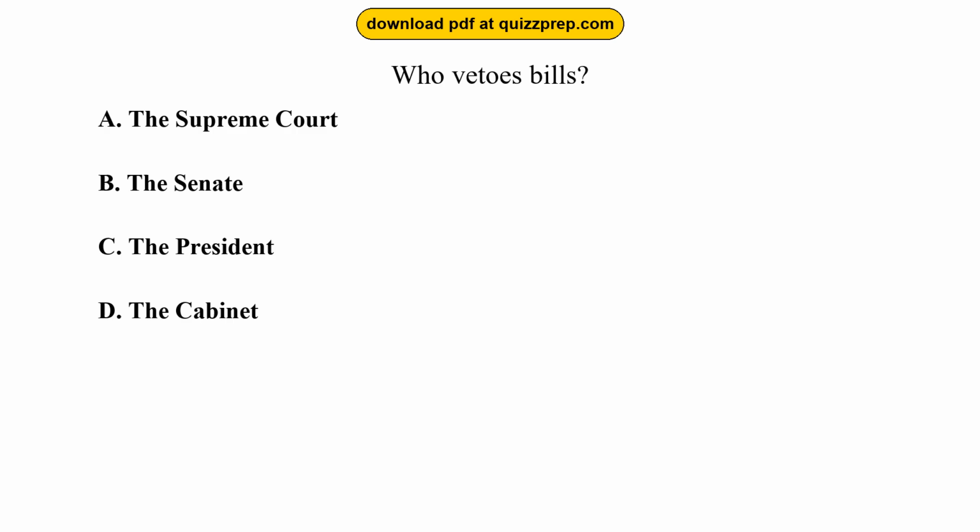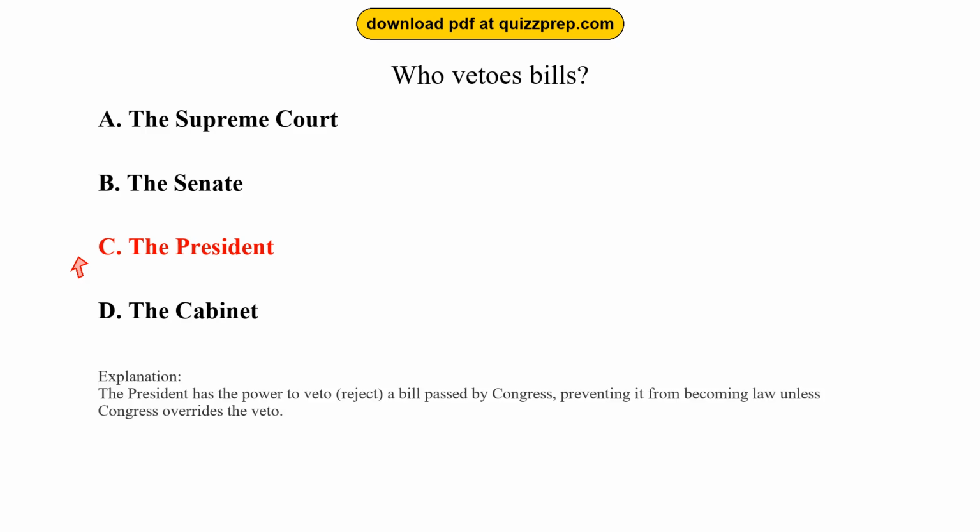Question 93. Who vetoes bills? Option A, the Supreme Court. Option B, the Senate. Option C, the President. Option D, the Cabinet. The correct answer is option C, the President. The President has the power to veto, reject, a bill passed by Congress, preventing it from becoming law unless Congress overrides the veto.